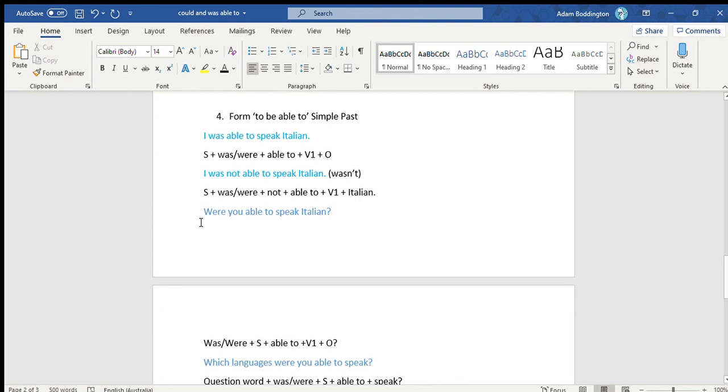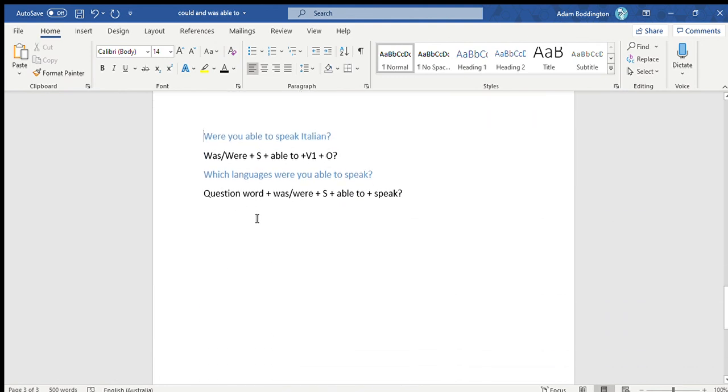Okay, here I've got the closed question. Were you able to speak Italian? Again, we've got "was" or "were", depending on your subject. "Able to", "speak" is V1 and "Italian" is the object. And then our open question, which languages were you able to speak? We've got the question word plus "was" or "were" plus your subject plus "able to" plus "speak" is V1.